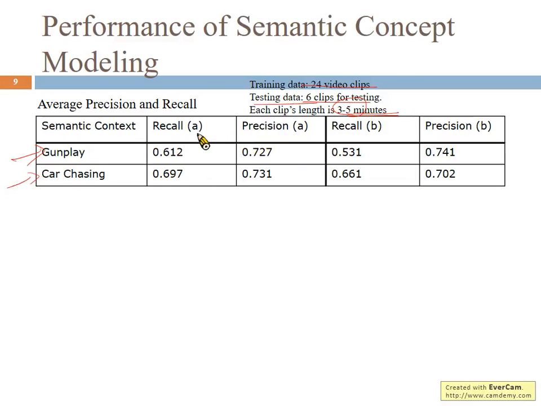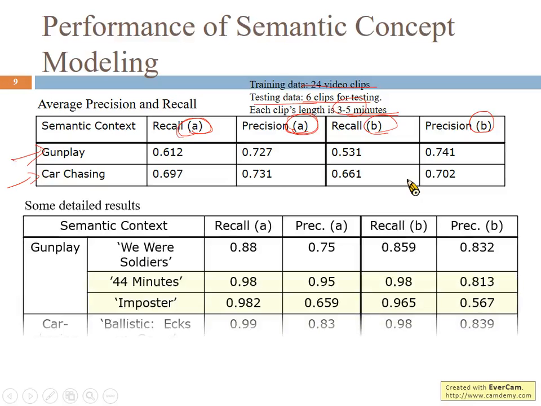The cells with number A are the performance obtained based on SVM, and the precision and recall numbers B are those obtained based on the hierarchical model. We can see that around 70% precision and recall, if we jointly consider them, around 60% precision and recall can be obtained by SVM. And if we consider the hierarchical model, the performance is similar, but slightly worse than SVM.